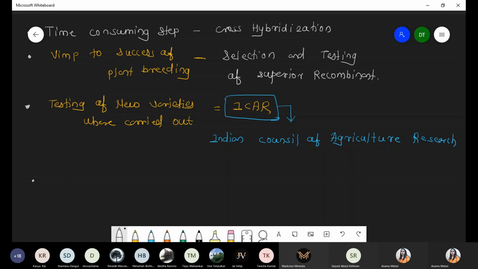So to avoid that critical condition, there is one specific committee or one specific agency where we have to submit our seed for storage purposes. We are talking about the name of that agency, which is responsible for multiplication of seed. They are performing multiplication of seed. Multiplication of seed means what? Improved seed, okay? That multiplication of seed we have to hand over to NSC, that is the National Seed Corporation. This is the one agency that stores that improved seed.